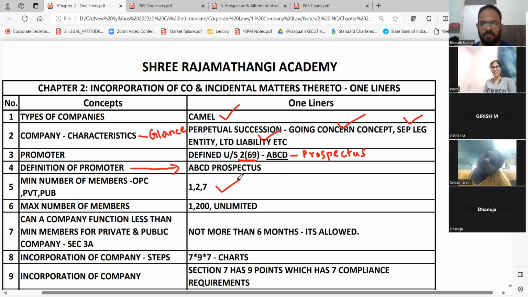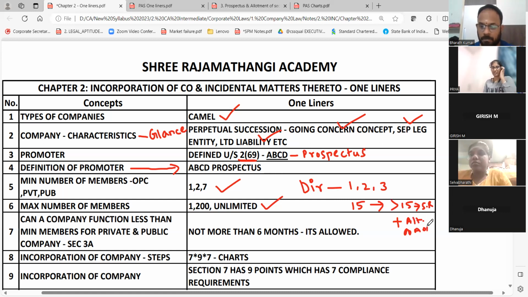Minimum number, maximum number, we already told. 1, 2, and 7 for one person, private and public. Maximum number of members: 1, 200, unlimited. Directors also we told you. Minimum directors is 1, 2, and 3: one director for OPC, 2 directors minimum for private, 3 directors minimum for public company, and the maximum is 15. We also said when it goes beyond 15, we need to pass a special resolution plus alteration of articles.